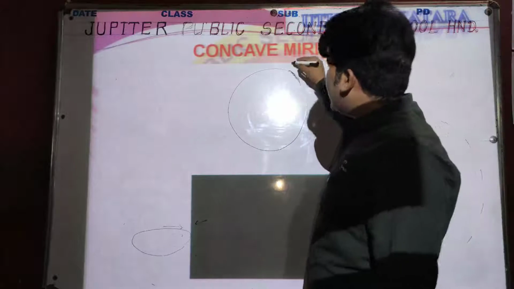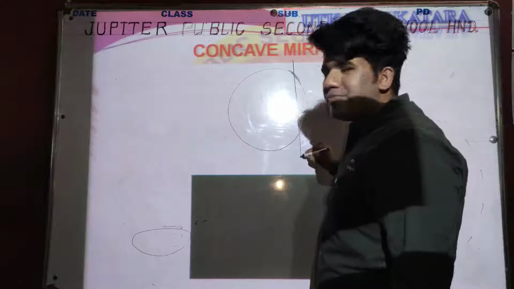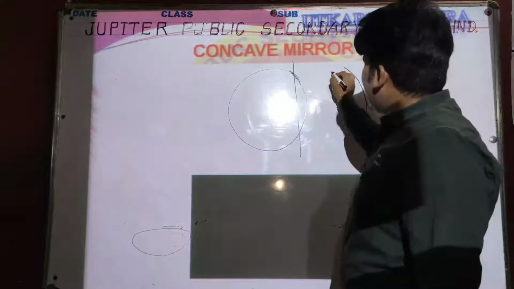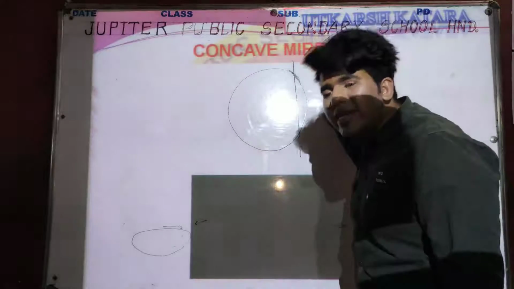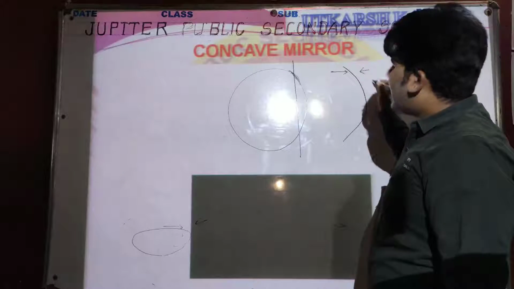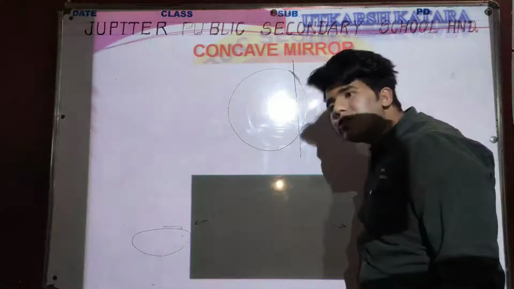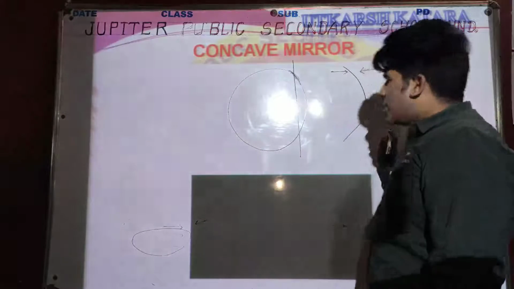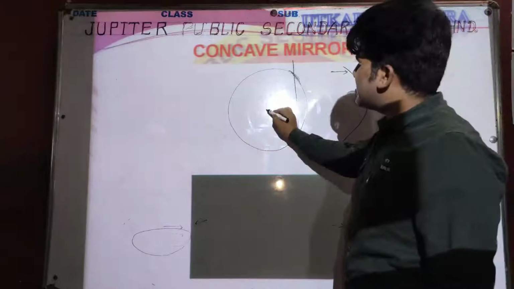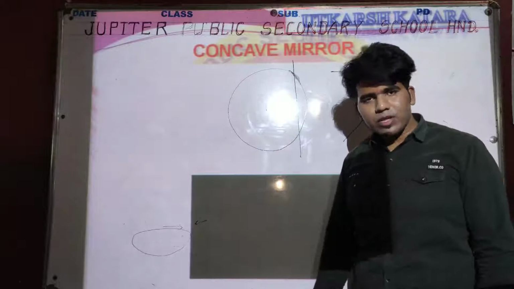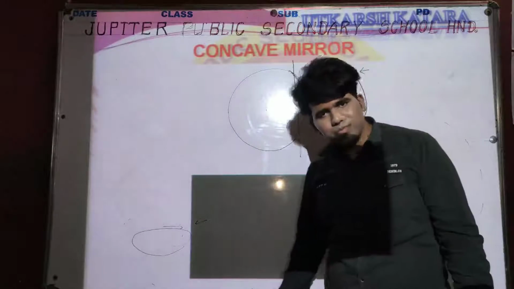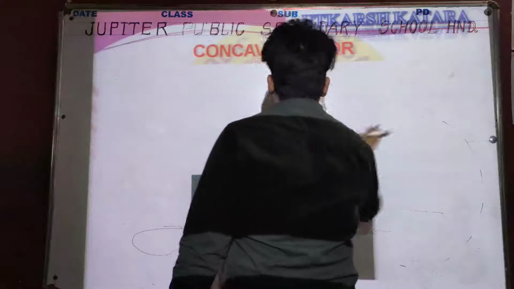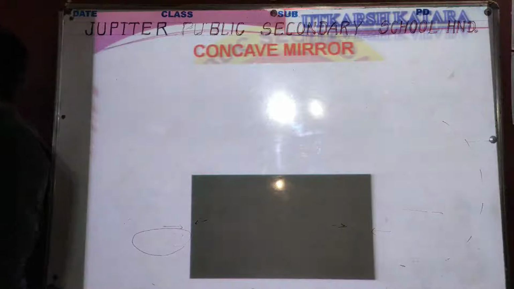The concave mirror we get when we cut the right side of the sphere, then we get an inverted C-like structure on which the left side is a reflective surface and the right side will be opaque, because silver coating is present on the mirror. Okay, and this is the center of the sphere. Okay, so let's check out another main concept of the concave mirror.